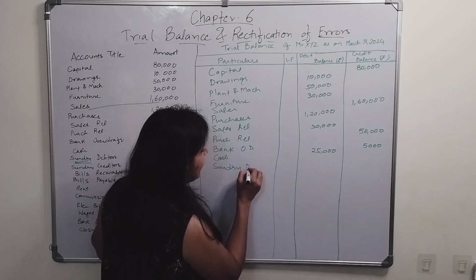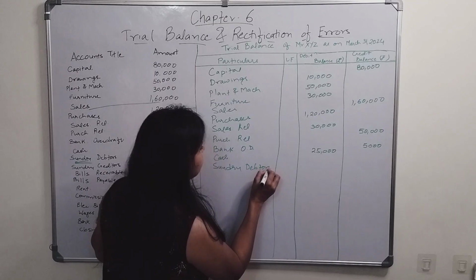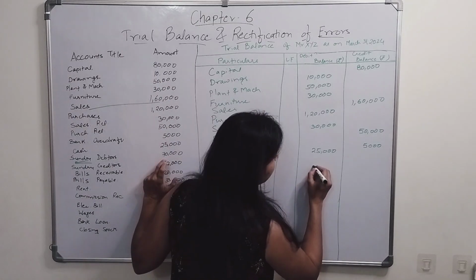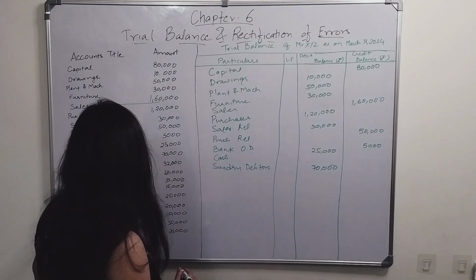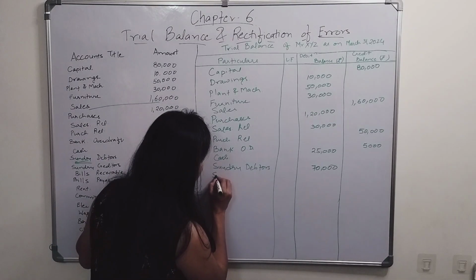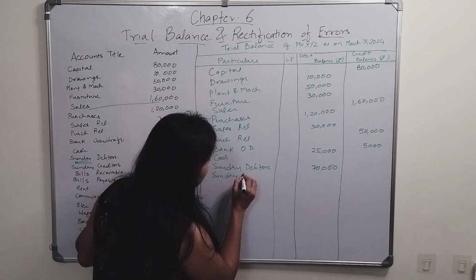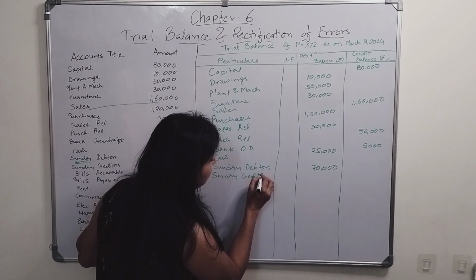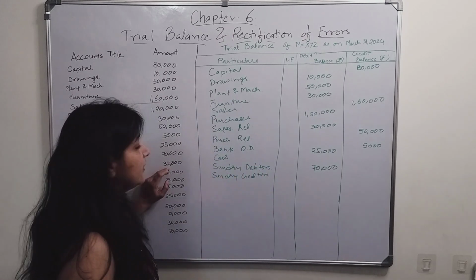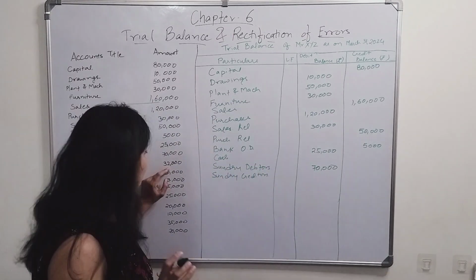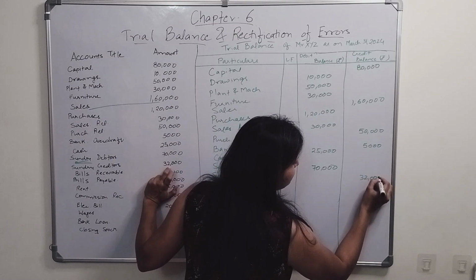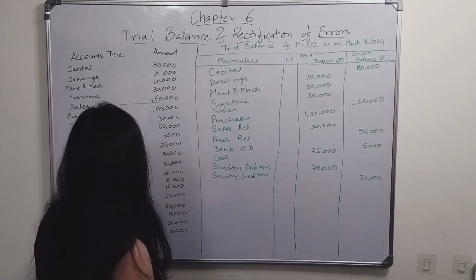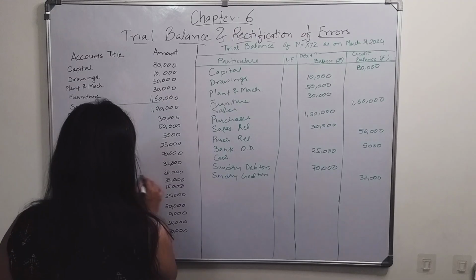They will always have a debit balance, which is in this case 70,000, right? The next is sundry creditors. They are the liability for the organization. We have to pay money to them. Sundry creditors will always have a credit balance. Here it is 32,000.